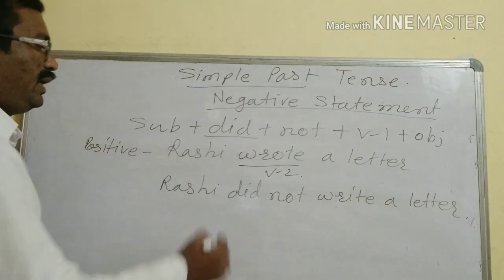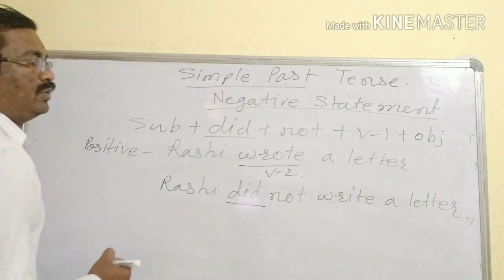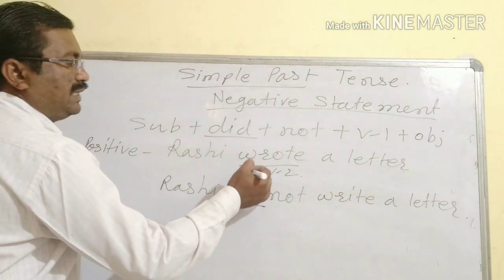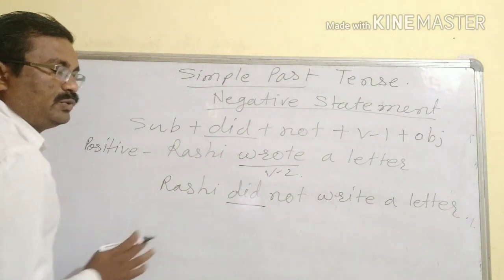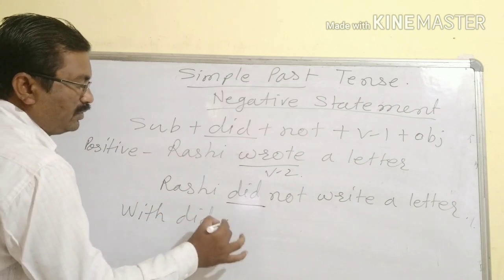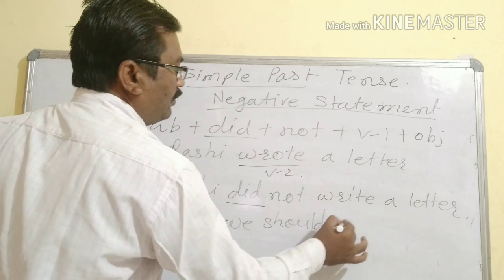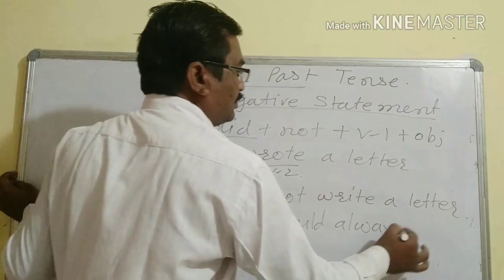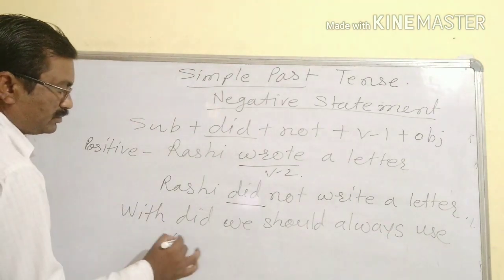Just see, as we have used did here, we should not use V2. V2 will change into V1. With did we should always use V1.